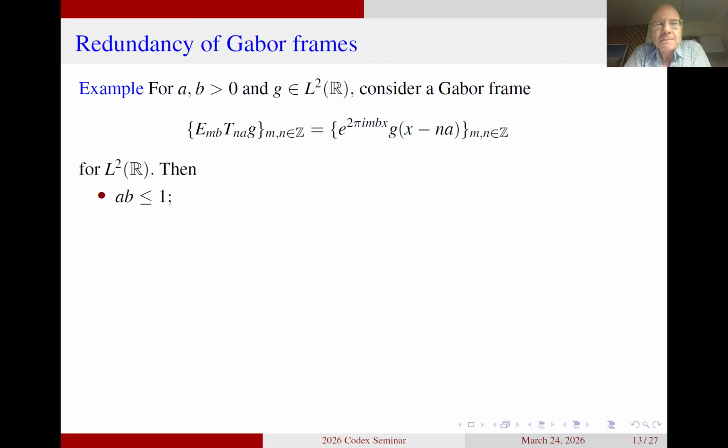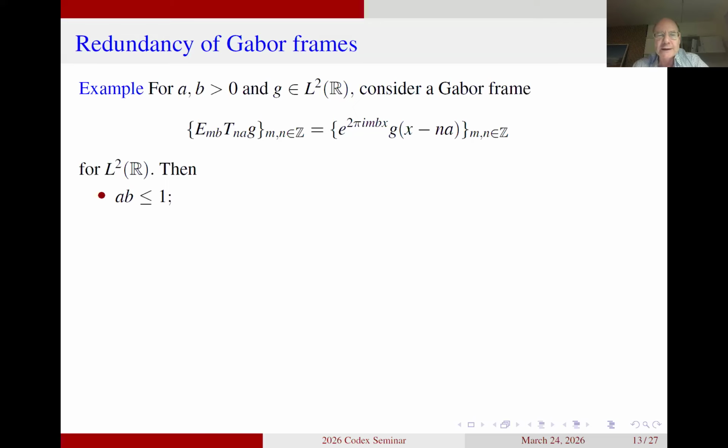What we know about Gabor frames is that if a system of this type, if a Gabor system should have any chance to be a frame, it is necessary that the elements satisfy a density condition, and the density condition means that the product ab of the translation parameter and the modulation parameter must be smaller than or equal to 1. Now, if you want to take 1 out of N elements of a Gabor frame, what would be the natural way to do that? I would say that the natural thing would be to replace either the translation parameter a or the modulation parameter b by N times the parameter.